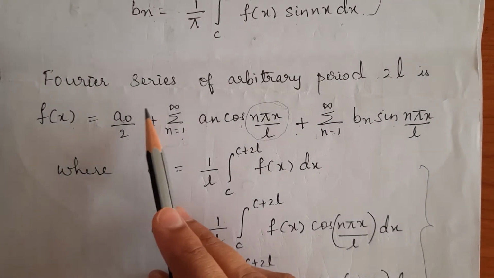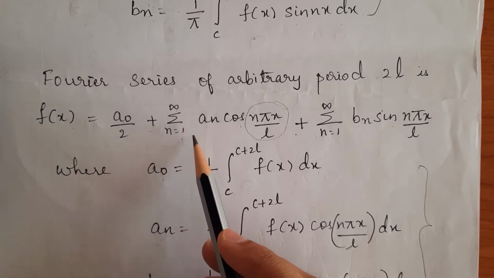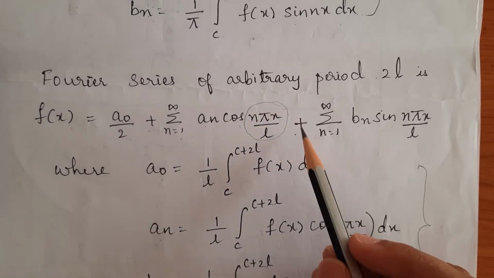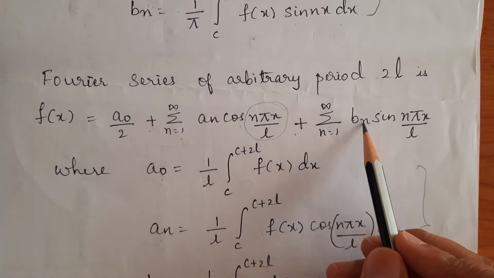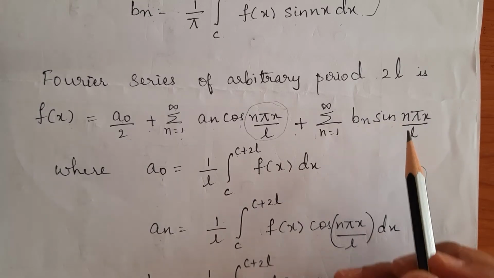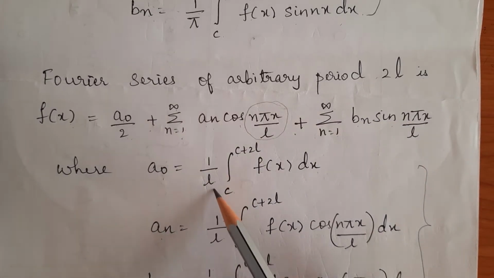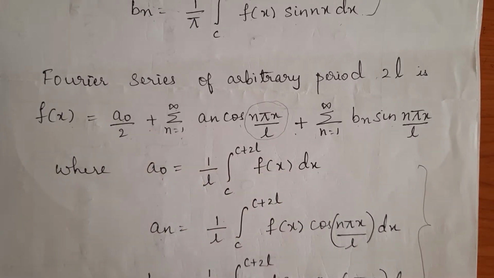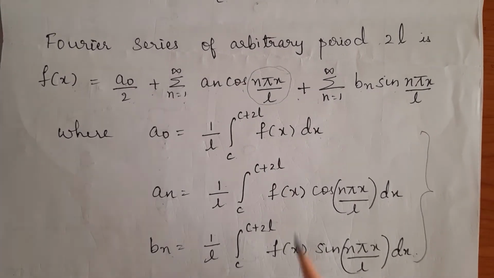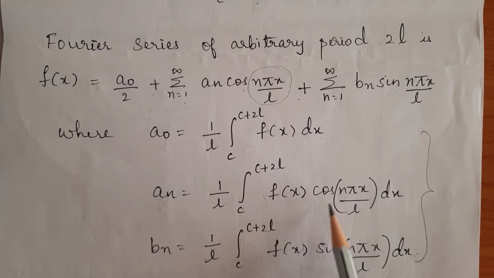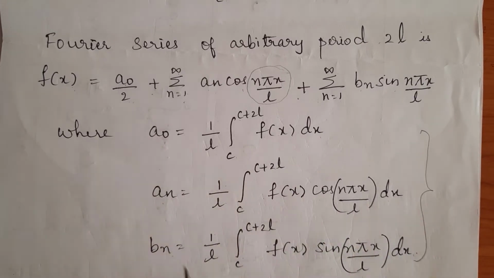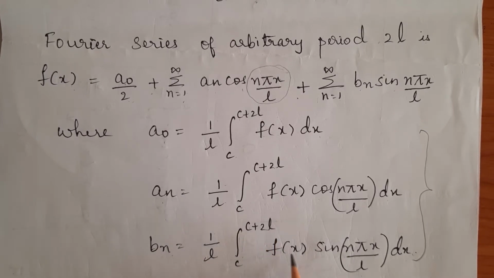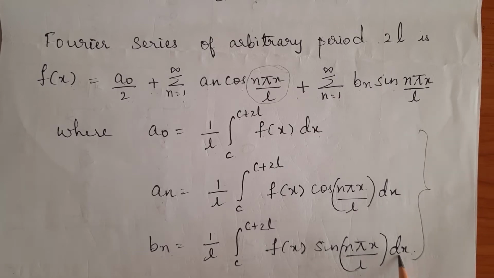As we have seen in the last video, Fourier series of the arbitrary period 2L is given by f of x equals a naught by 2 plus summation n equals 1 to infinity a n cos n pi x by L plus summation n equals 1 to infinity b n sin n pi x by L, where a naught is 1 by L integral between c to c plus 2L f of x dx, a n is 1 by L integral between c to c plus 2L f of x cos n pi x by L dx, and Bn is 1 by L integral between c to c plus 2L f of x sin n pi x by L dx.